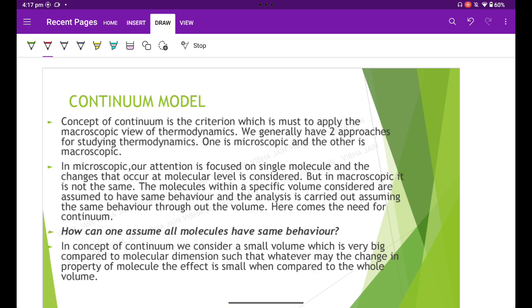And then a very important topic, the continuum model in thermodynamics. Let us consider a gas in a container, for example a bottle with air or an LPG cylinder. The gas is made up of a large number of individual molecules all moving here and there. They are bound to collide, which is of two types: intermolecular collision, that is collision between two molecules within the container, and the molecules may collide with the boundary of the container.